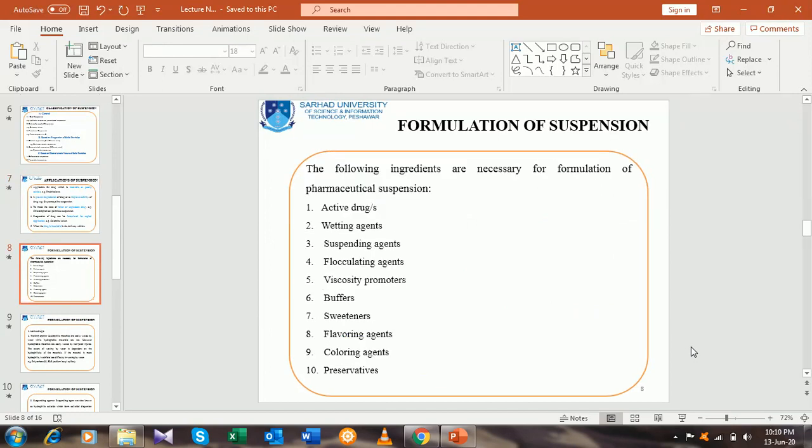After that, in the last portion of this lecture, we will focus on the formulation of suspension. You know that there are different ingredients involved in every dosage form, that is the active pharmaceutical ingredient as well as excipients or additives or adjuvants, which are added in limited quantity prescribed according to the pharmacopoeial limit or other pharmaceutical manufacturing formulation units.